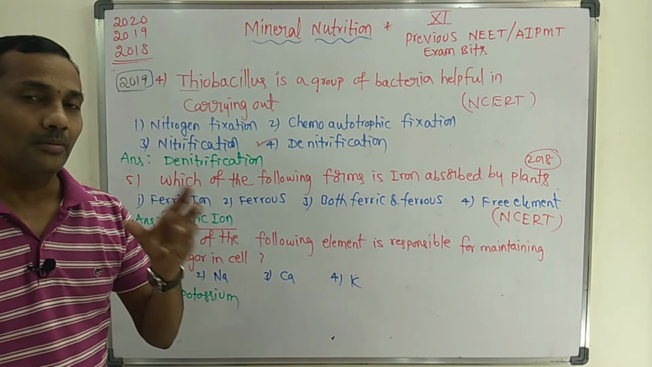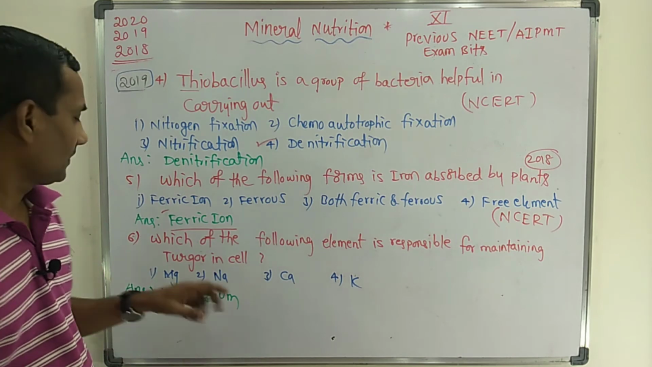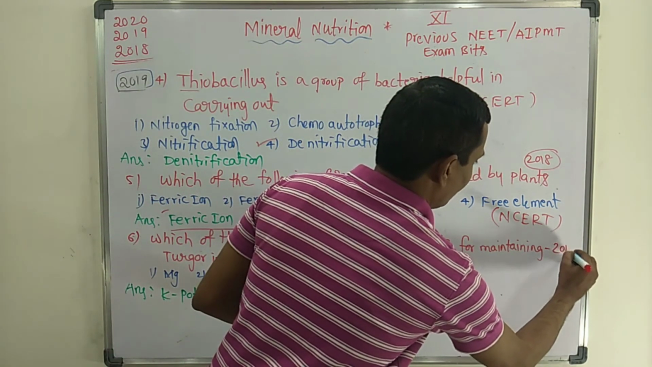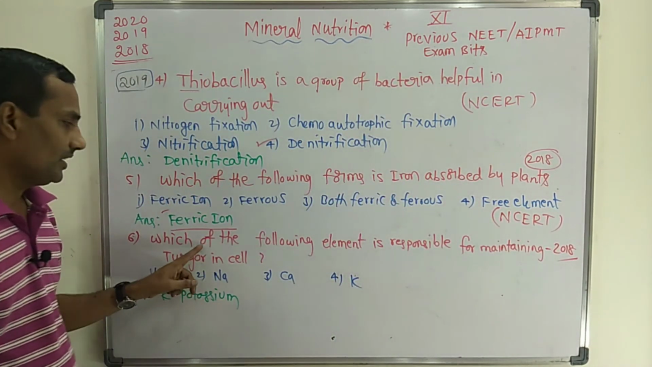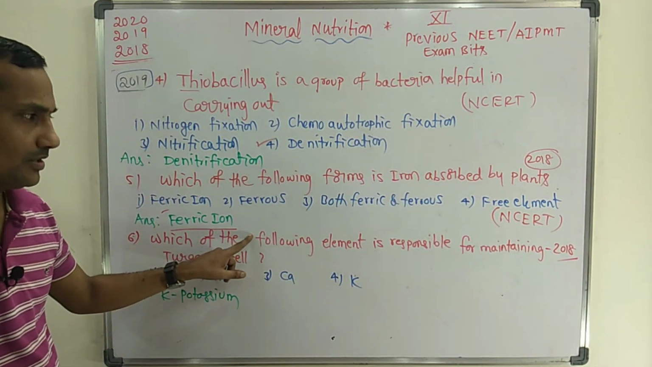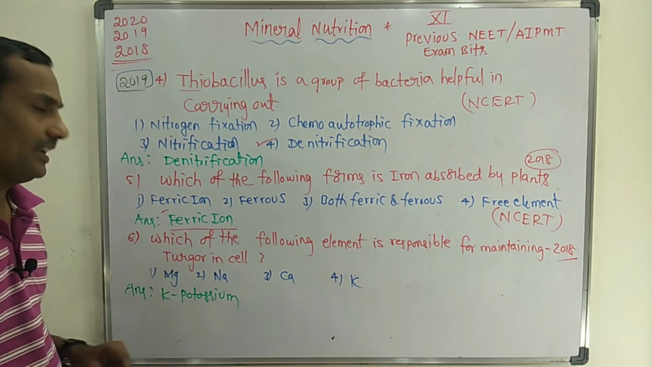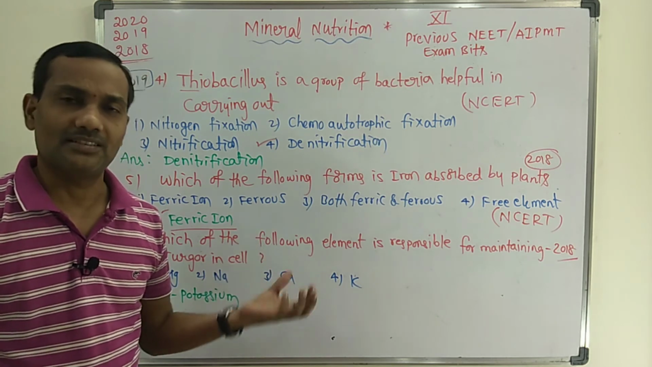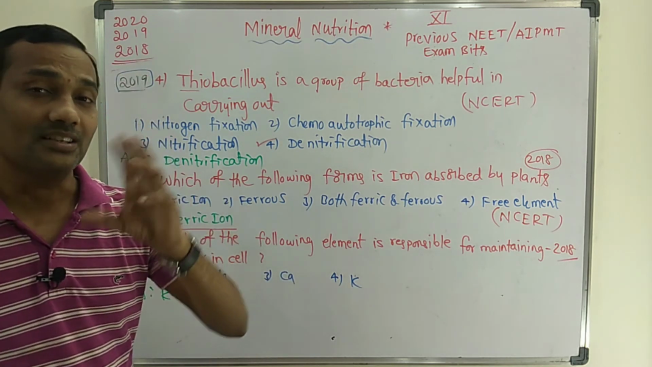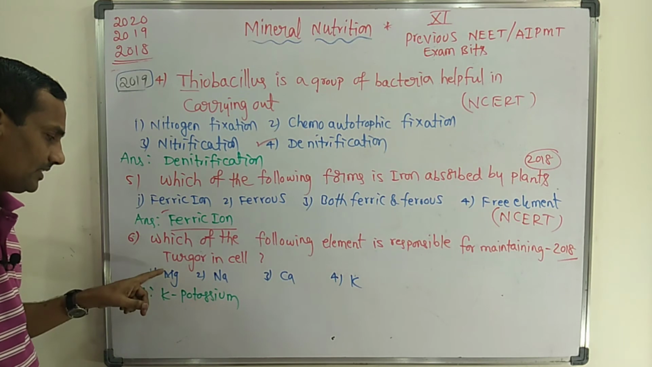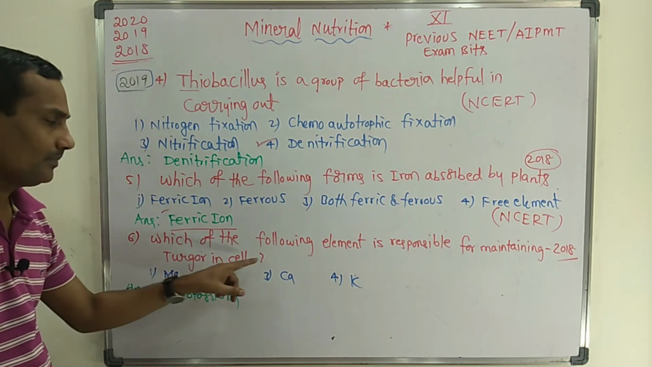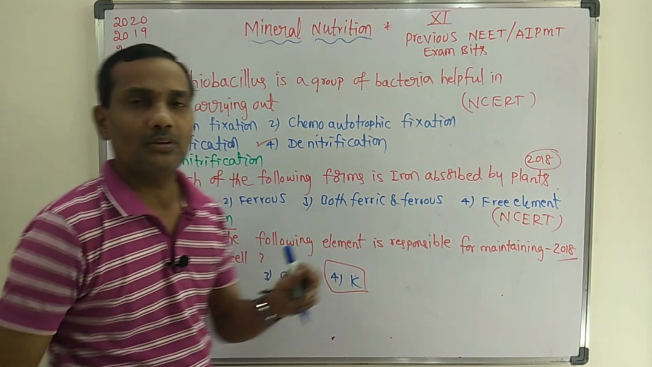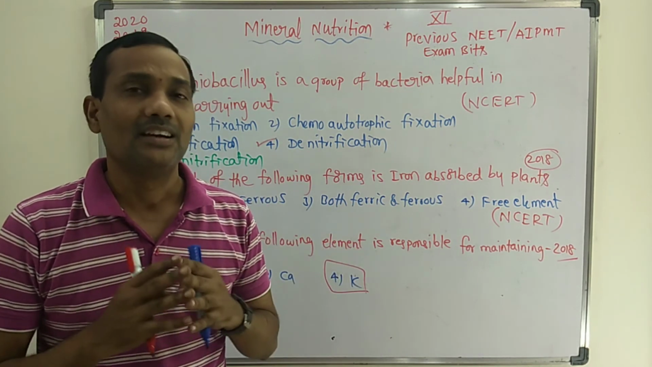So that is the role of the mineral element iron. Next, it is given in the 2018 final NEET: which of the following elements is responsible for maintaining turgor in the cell? In the NCERT textbook, turgidity in the cell is discussed especially for guard cells. They gave 4 elements: magnesium, sodium, calcium, potassium. Potassium plays an important role in turgidity, especially in guard cells.